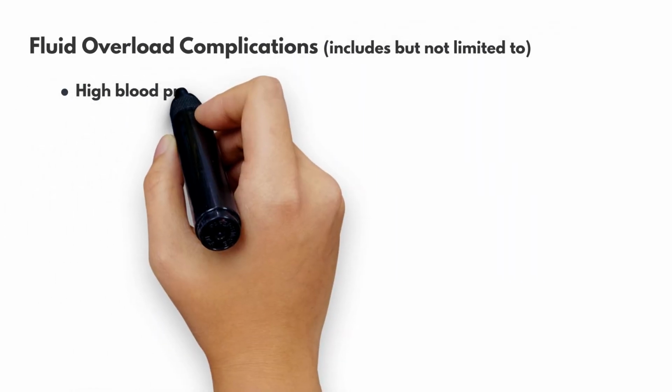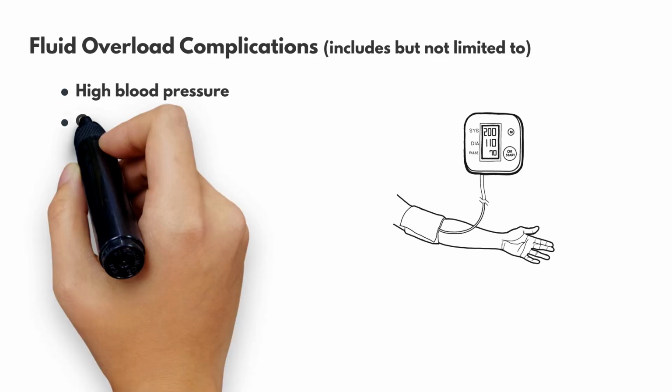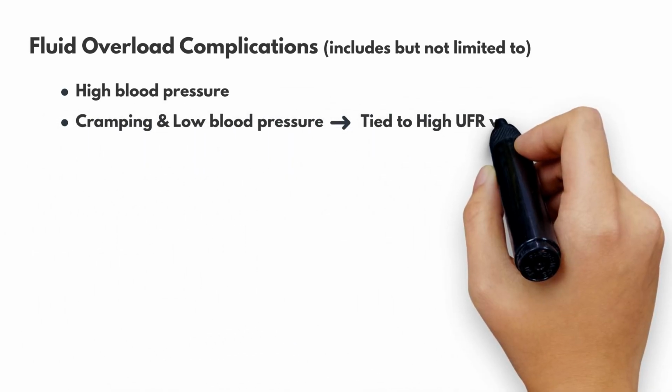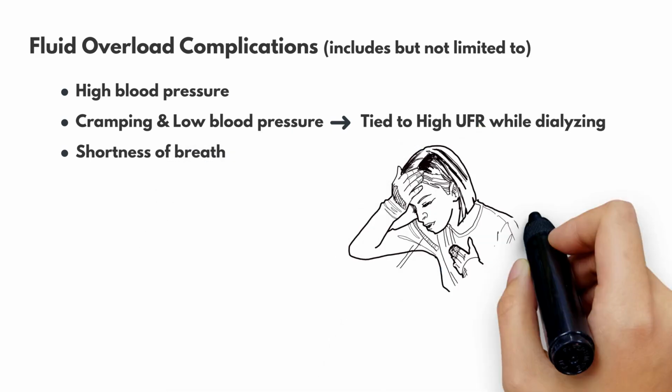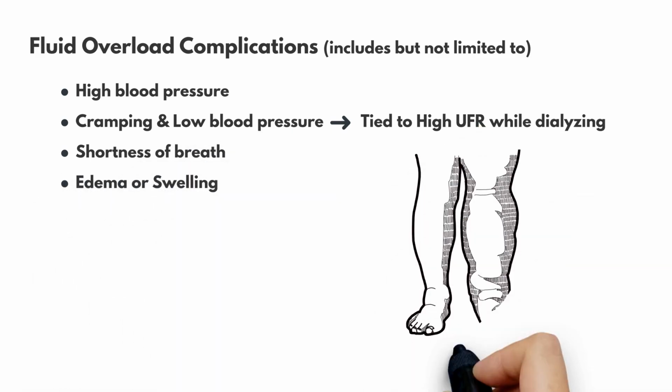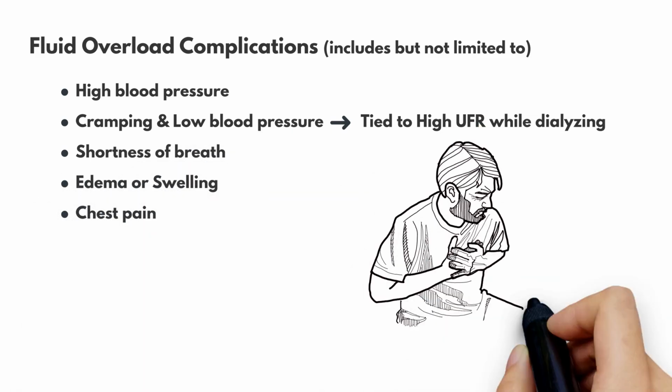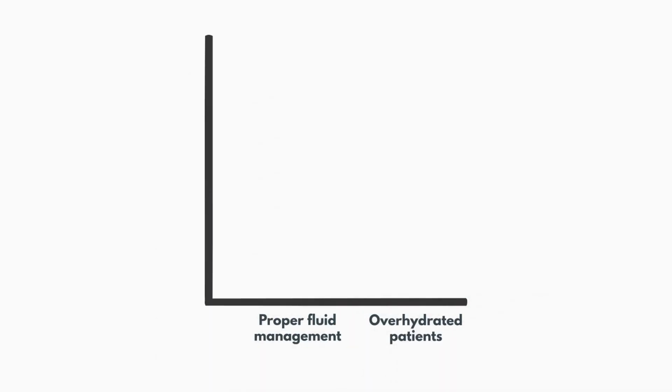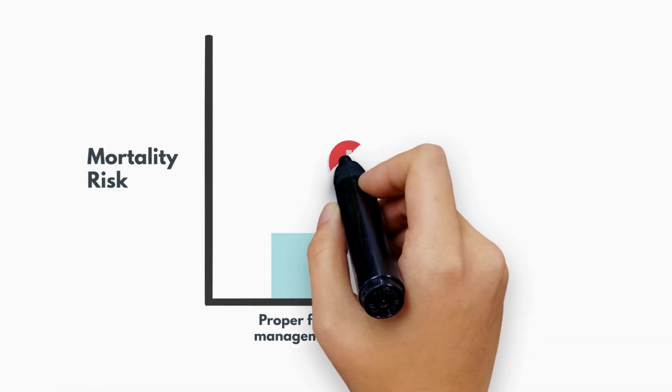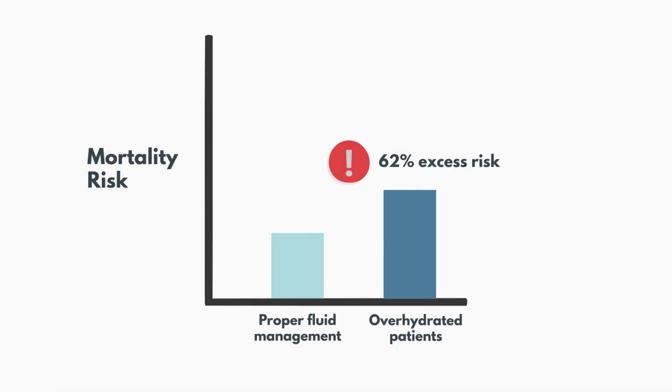Unchecked fluid overload can lead to high blood pressure, cramping and hypotension, shortness of breath, edema, and chest pain. Studies show that overhydrated patients had a 62% excess risk for mortality compared to those with proper fluid management.